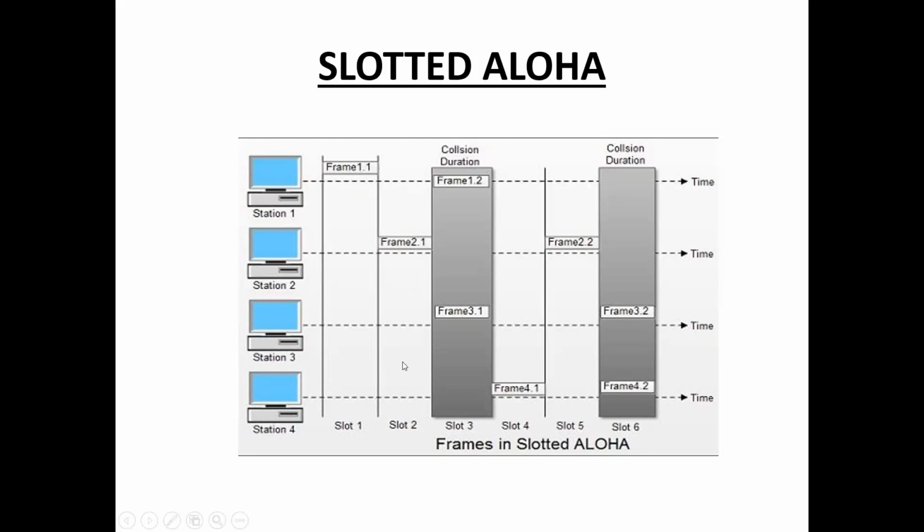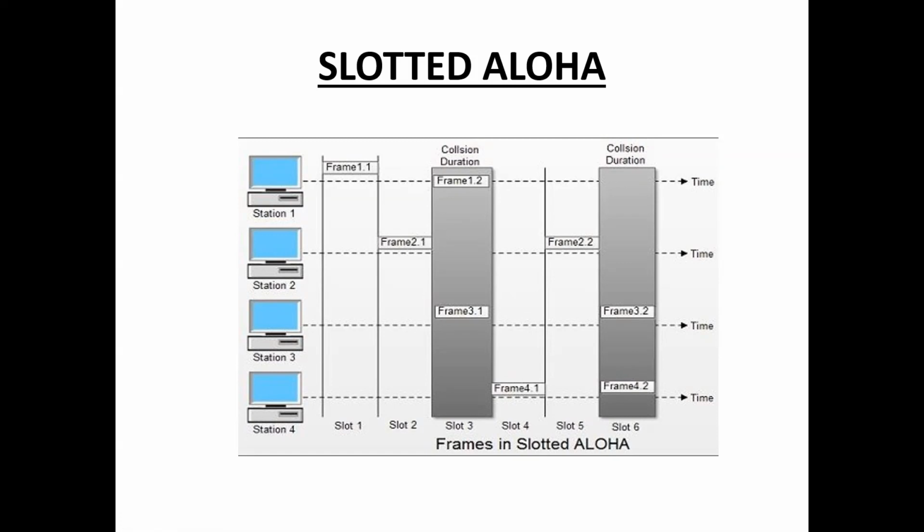Here, slot 1, frame 1.1. Slot 2, frame 2.1. Slot 3, frames 1.1 and 3.1, so there is a collision. Slot 4, frame 4.1, only one frame, so there is no collision. Slot 5, frame 2.2, only one frame, there is no collision. And slot 6, frame 3.2 and frame 4.2, two frames, so there is a collision.